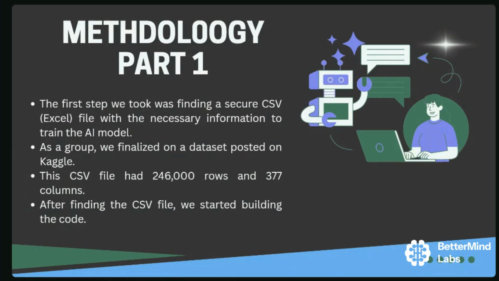And as a group, we finalized on a data set with around 240,000 rows posted on Kaggle. It had 246,000 rows and 377 columns with the diseases and those lists. And after finding that file, we started building our code and training the model.